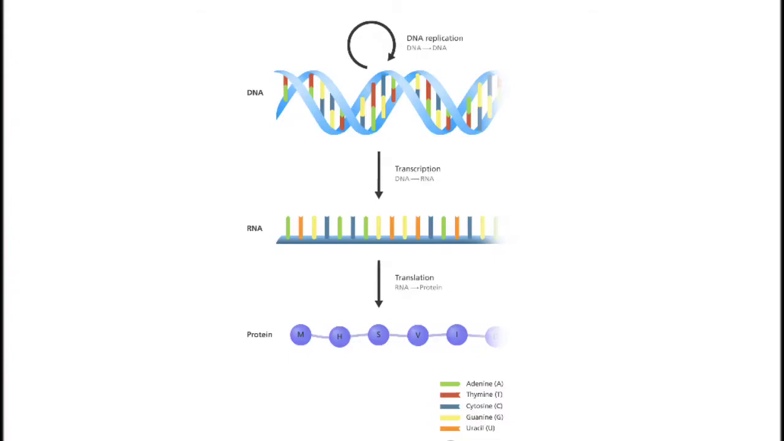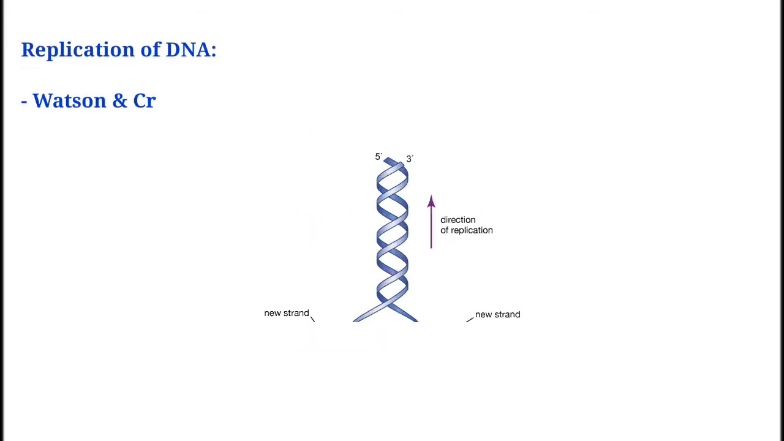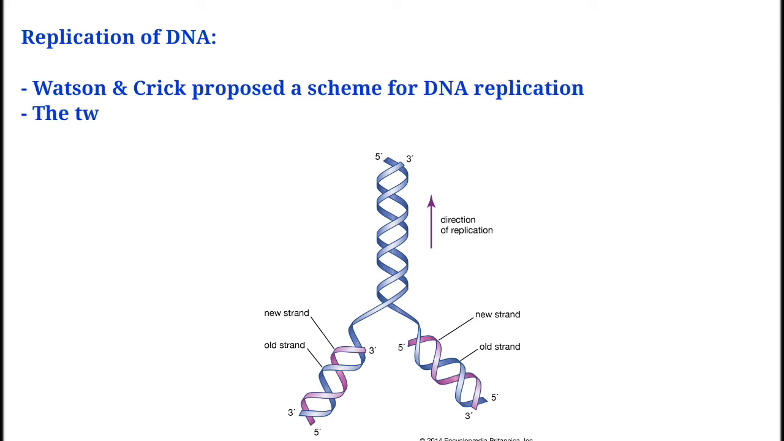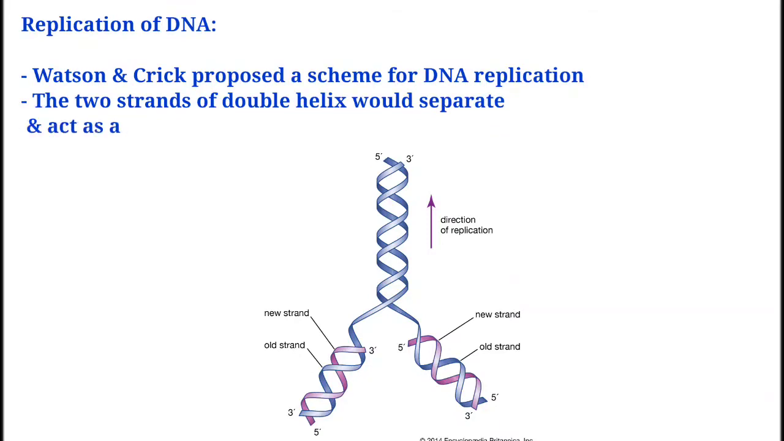Now in the eukaryotes, the two are separated in time and space. This protects DNA from degrading enzymes like RNases and nucleases. Okay. So if I have to talk about the replication of the DNA, in addition to the double helical structure of DNA proposed by Watson and Crick, a scheme for DNA replication.